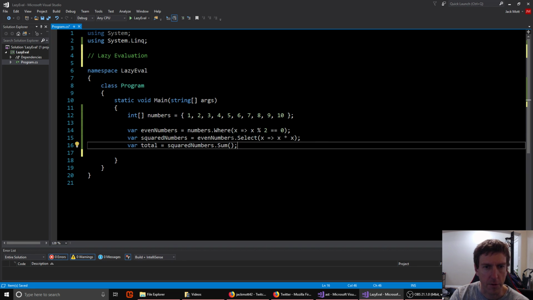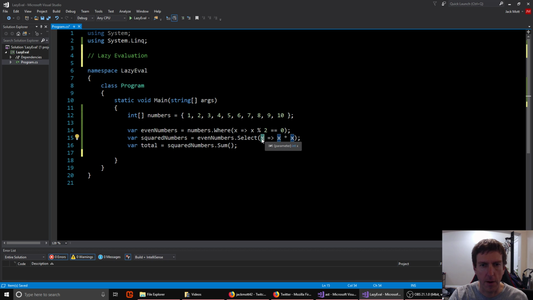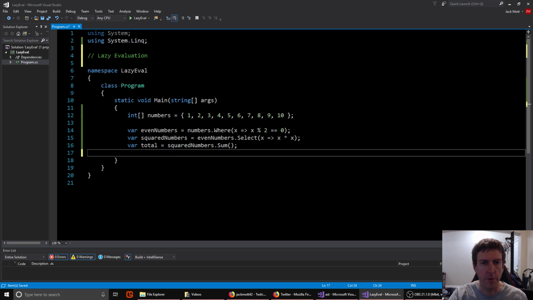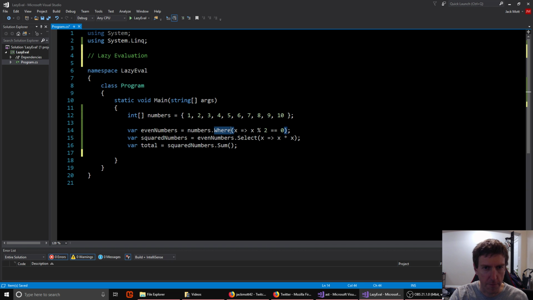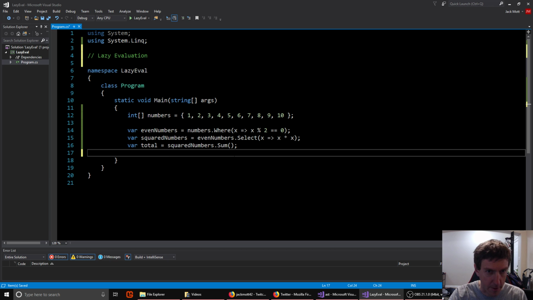Then here we get the squared numbers. So Select lets us do a transformation, so every x we square it. In most other languages, this function would be called filter. This one would be called map. Just something to think about. And then finally, we say we want the sum of the numbers.